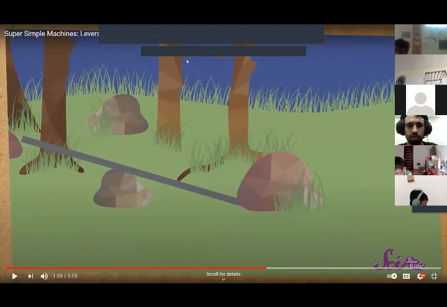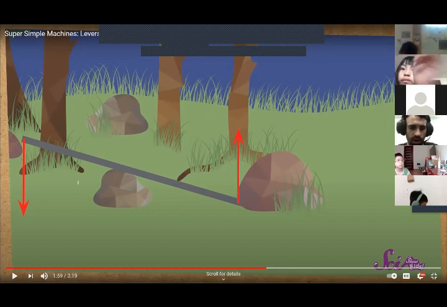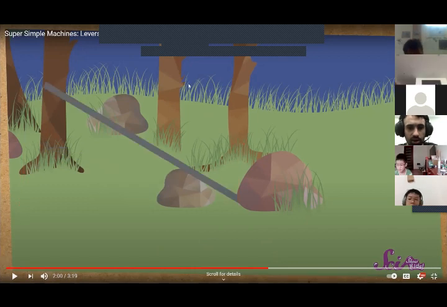So the one thing I want you guys to take away is almost every simple machine has to do with distance. When you push this down, you have to move it this far down. So this distance, let's say it's 40 centimeters. Because the rock is in the middle, we also have to increase this height by 40 centimeters. These are equal right now. But if you move it closer, now our one arrow is bigger.